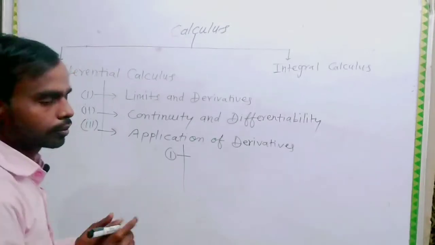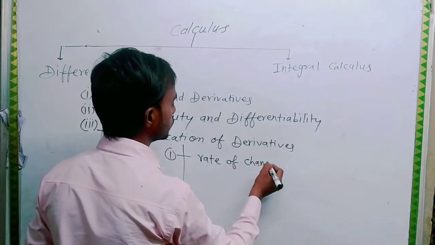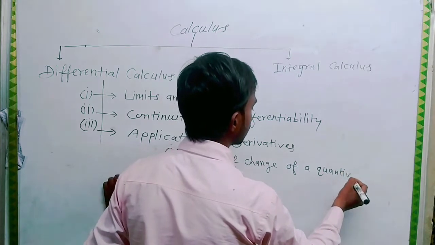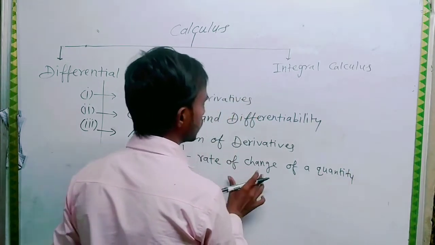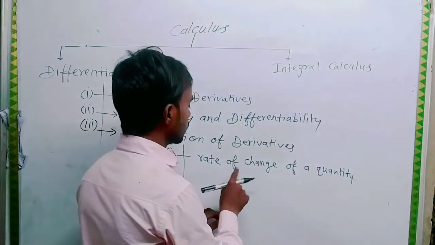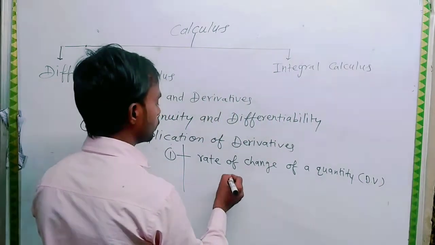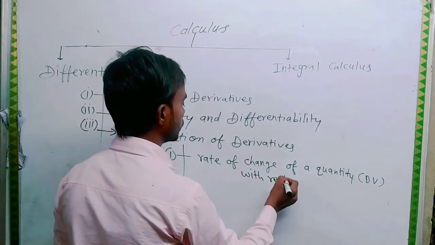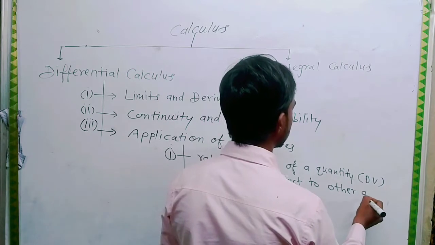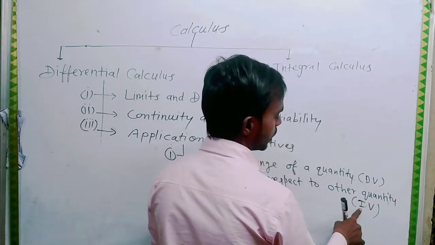In this section, what do we study? First, the basic definition of calculus: rate of change of a quantity, which must be the dependent variable, with respect to another quantity, that means the independent variable.